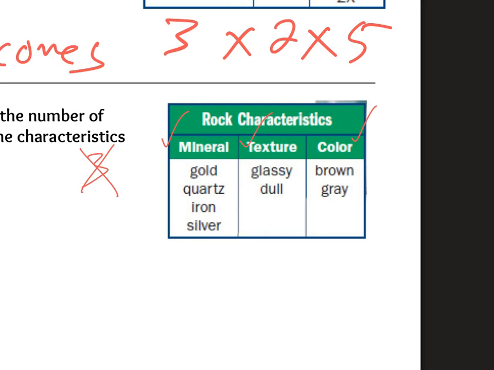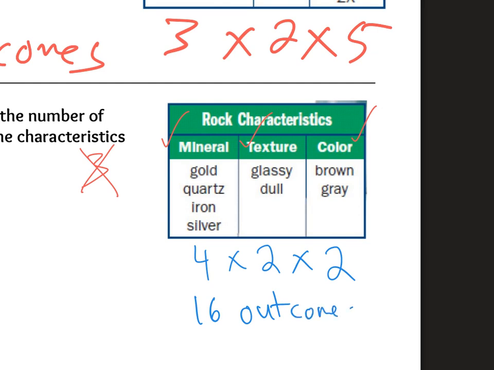It is the number in each event, not the number of events. I have 4 choices in event 1. I have 2 choices in event 2. And I have 2 choices in event 3. 4 times 2 is 8 times 2 is 16. If I made a tree diagram, which I'm not going to, there would be 16 total outcomes.